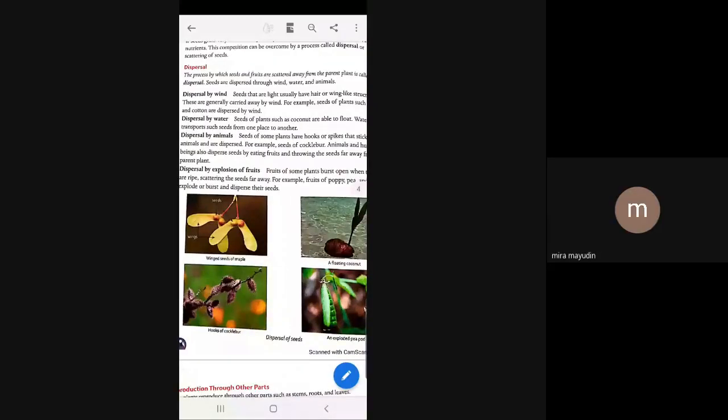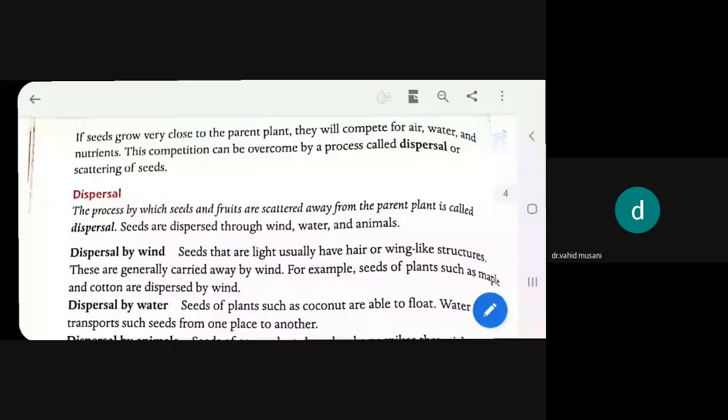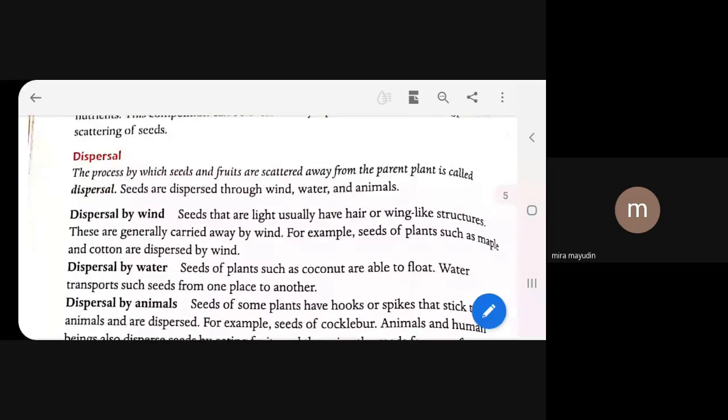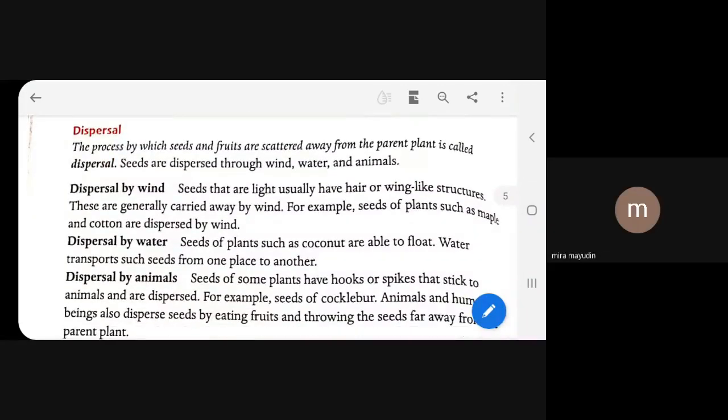Ma'am, I can tell. Yes, beta, say it. Ma'am, I read: the process by which seeds and fruits are spread away from the parent plant is called dispersal.